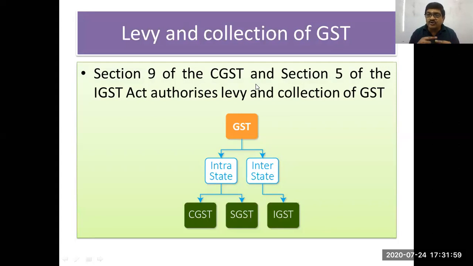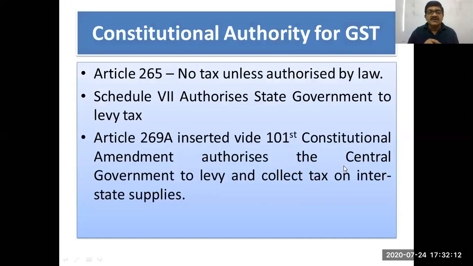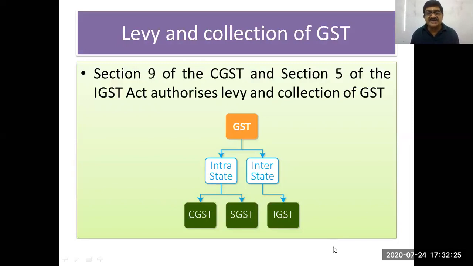So here I'm not going into the sections at this point of time. Later on I will give you a reference, but here you just have to understand that as per Article 265 of the Constitution, first point, tax cannot be levied unless authorized by law. So law is authorized. So Constitution is authorizing, then further it is authorized by the Act, that is CGST Act and IGST Act. So as far as CGST is concerned, it is authorized under section 9, and as far as IGST is concerned, it is authorized under section 5 of the IGST Act.